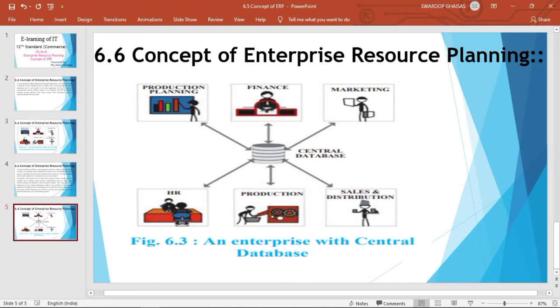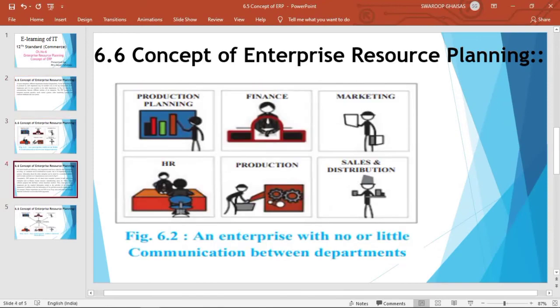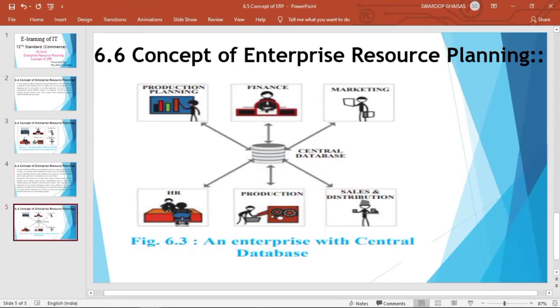So the information related to all these functional units we will discuss in the next lecture in detail. So today we have seen the concept of enterprise resource planning. Note down all these points. Draw these diagrams also in your notebook.